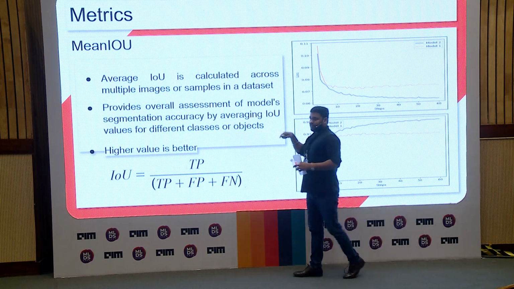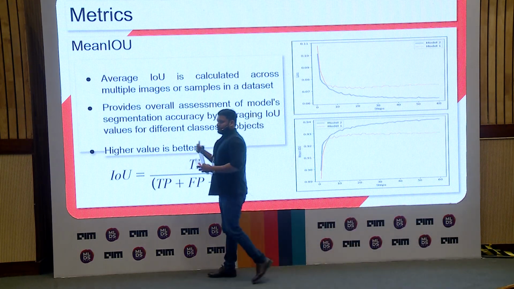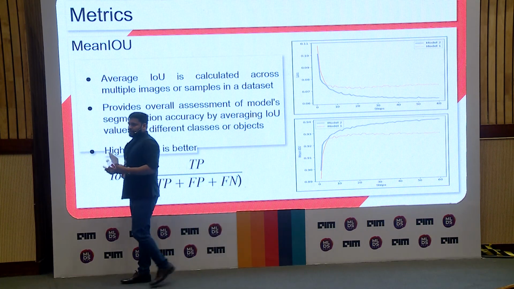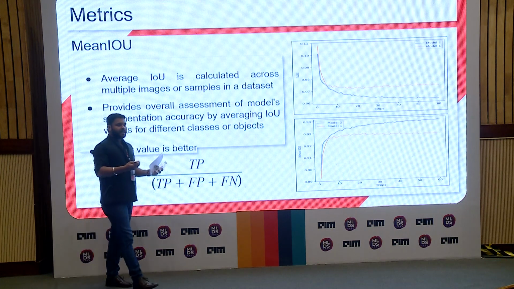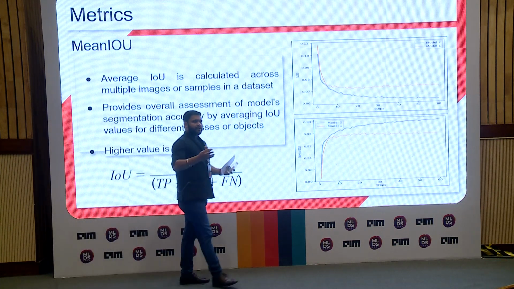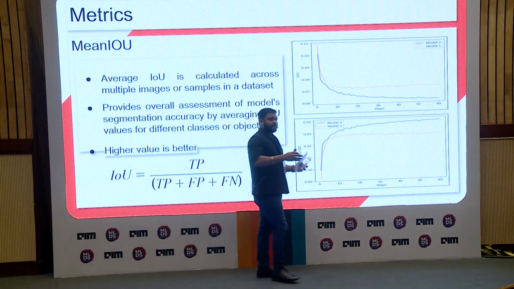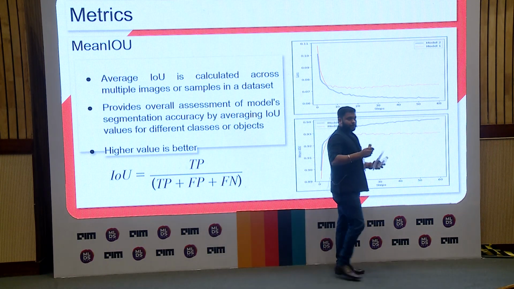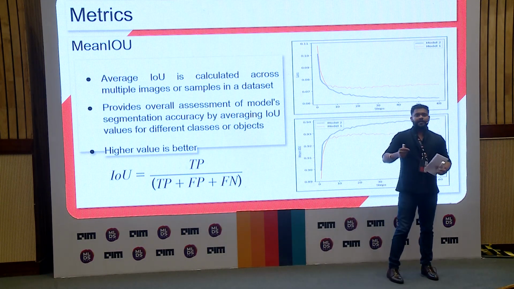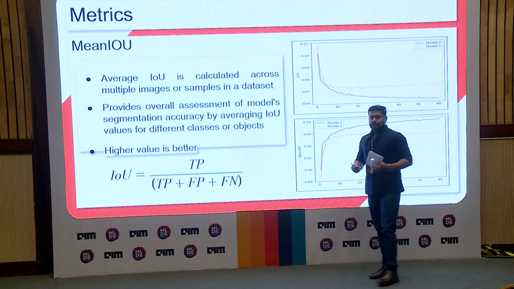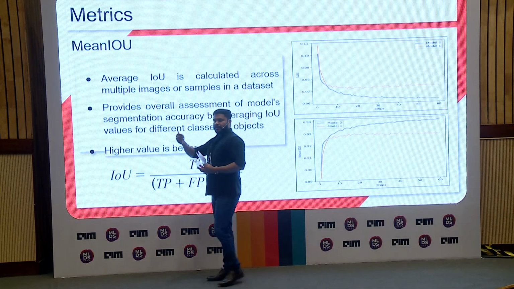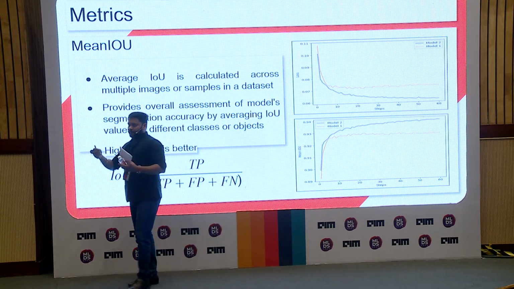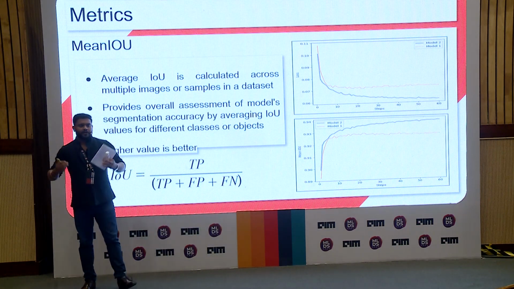For evaluating this model, we utilized mean IU, the industry standard metric, to evaluate the localization model. What is mean IU? Mean IU is basically the average of IU calculated across multiple classes and multiple samples. For whoever is not familiar with mean IU, to put a proportionality relation, the higher the value of mean IU, the better the model is performing, right? This is a general thing.